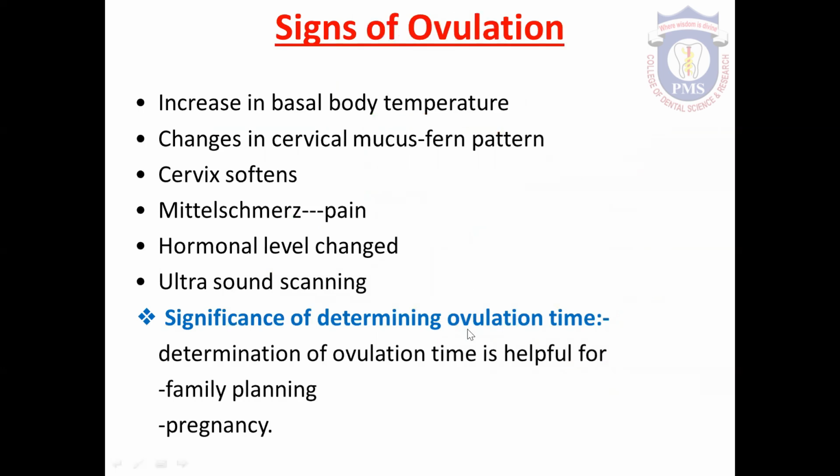Then, the importance of knowing ovulation time. Ovulation time is indicated by some signs, the signs of ovulation. It is very important to know the ovulation time.